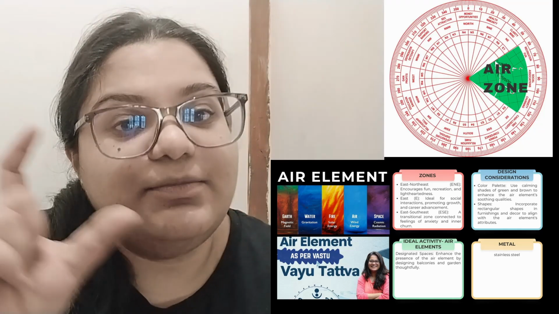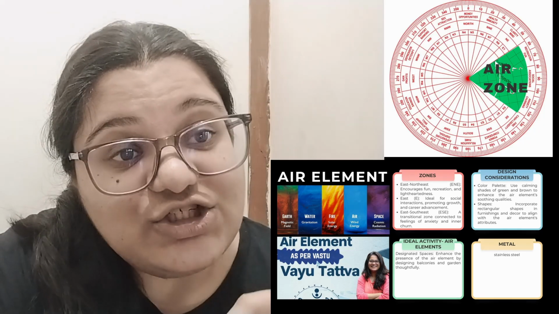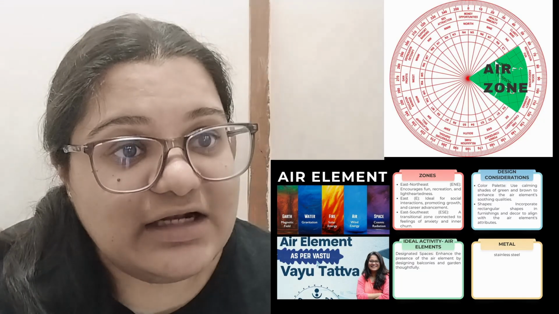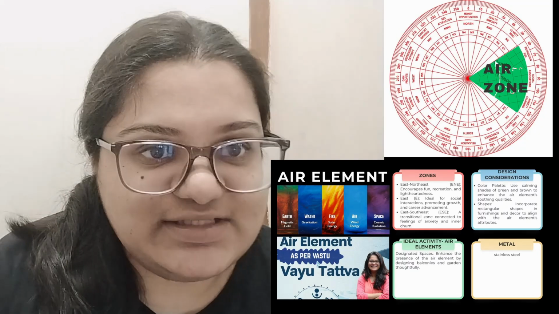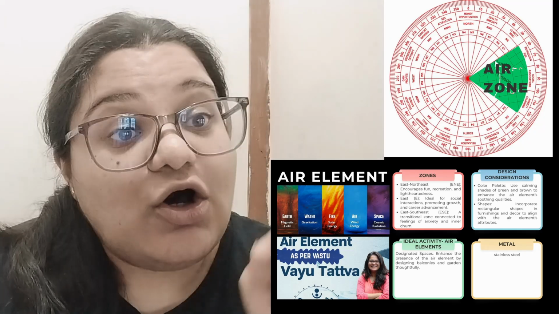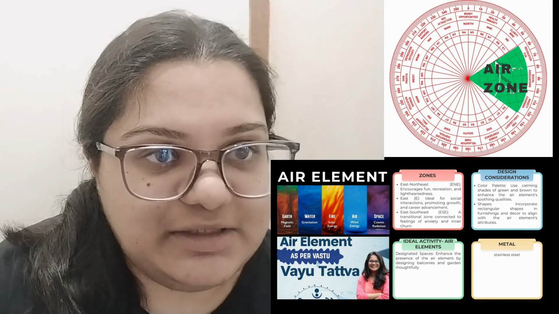Hence, you can see that the movement from water to air is happening. So here the transition from the water element to the air element is happening, and hence we call this a zone at which that transition is happening. So the northeastern zone is where the transition happens from the water element to the air element.